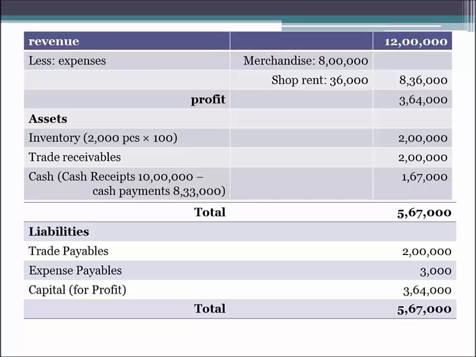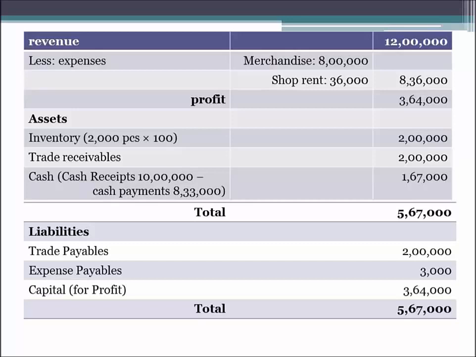We have to match the expense with the revenue. Then only we can get the correct profit for 1 year. So from 12 lakh revenue, we will deduct the expense of 8,000 pieces of merchandise, and that comes to 8,000 into rupees 100 per piece, that is rupees 8 lakh. Now, second comes the periodic expenses. We have to deduct the periodic expense, the expense which we have incurred for the full year and which are fixed. Unlike the matched expenses, these expenses have to be paid because they are incurred for the whole year.